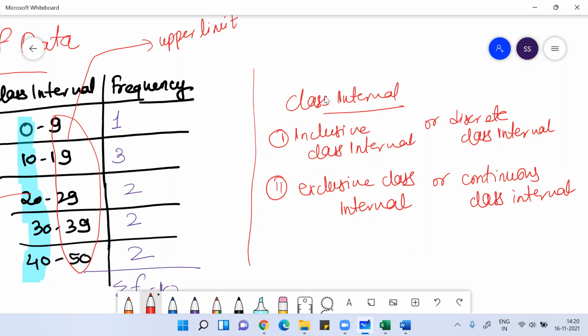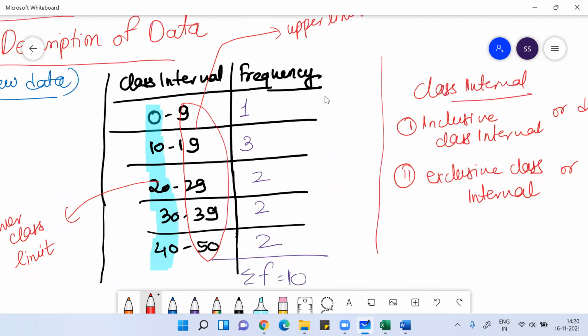Mainly there are two kinds of class intervals. Here you see the class interval, right? When you see the class interval, you have a lower limit and an upper limit. Based upon the class interval, you can group it either as an inclusive class interval or an exclusive class interval. Now the question arises, what is an inclusive class interval? What is an exclusive class interval?